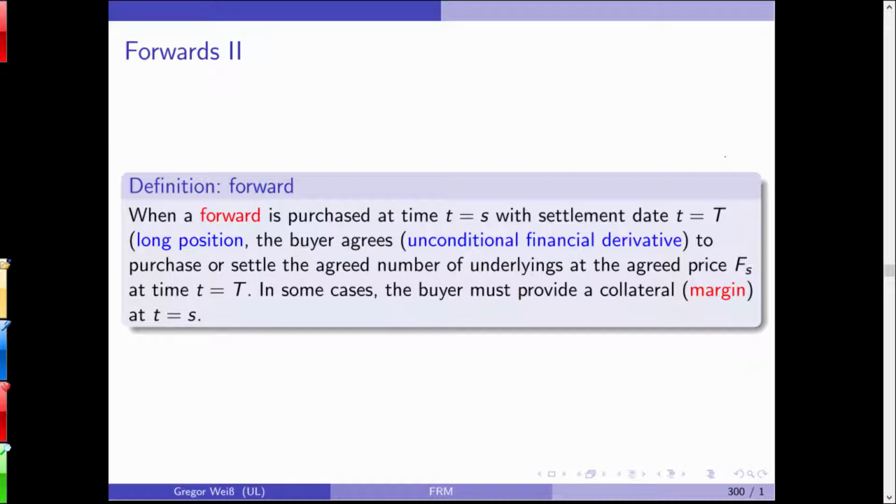I can, for example, stand here and be a partner in a forward contract, say on 5 tons of coal. I don't have 5 tons of coal, but I can still short coal within this forward contract. I only have to make sure that at the end of this year, I am in the possession of 5 tons of coal. So going short is quite easy with a forward contract. You don't need short selling for it. In some cases, the buyer must provide a collateral, and this collateral in this case is called a margin payment.